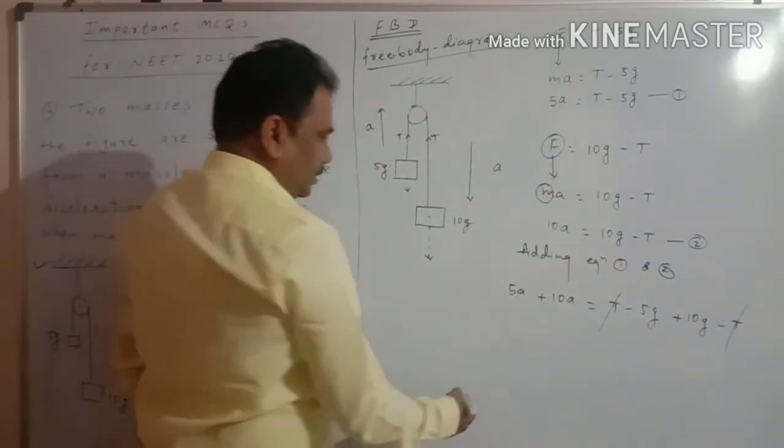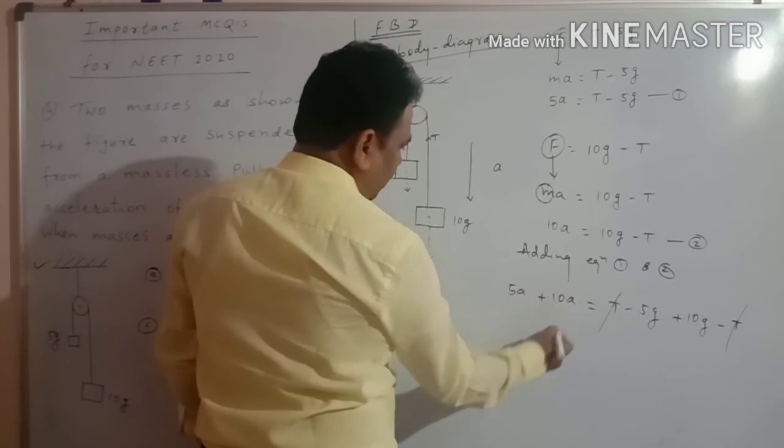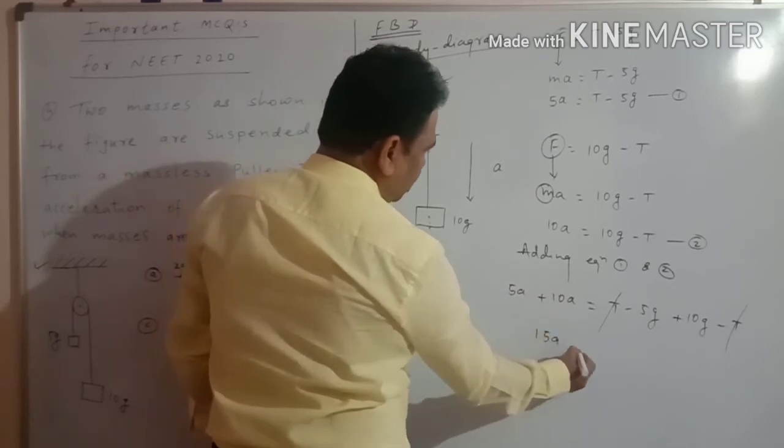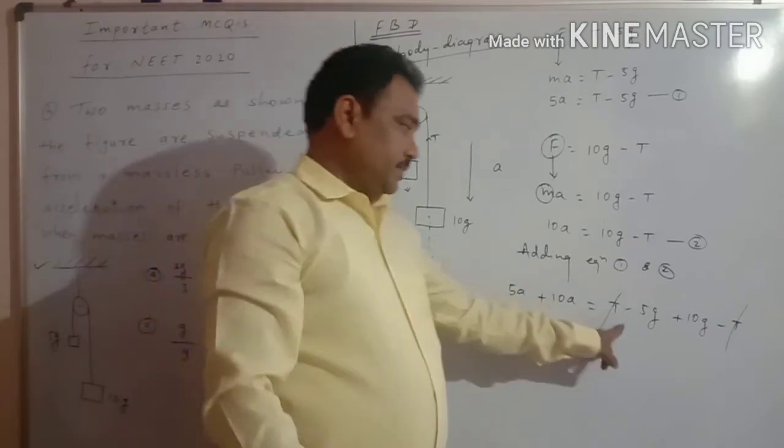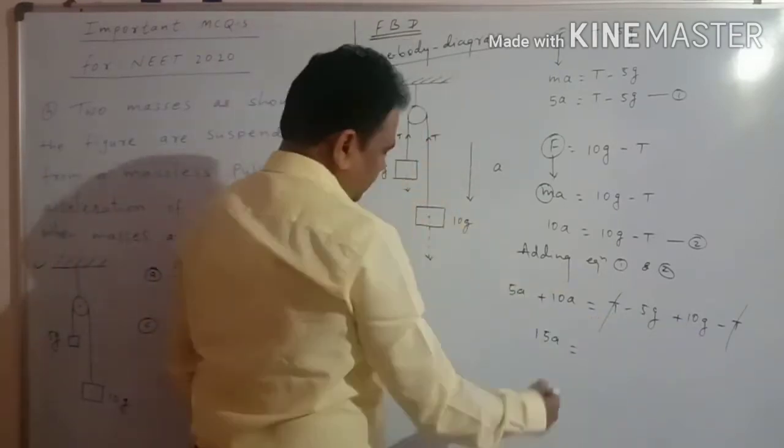The remaining terms are 5a plus 10a, that is 15a, equal to minus 5g plus 10g.